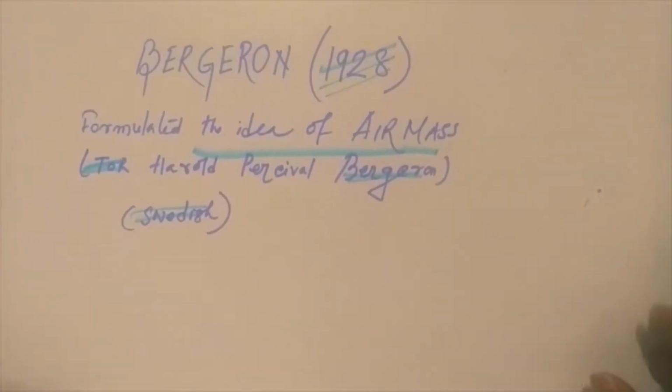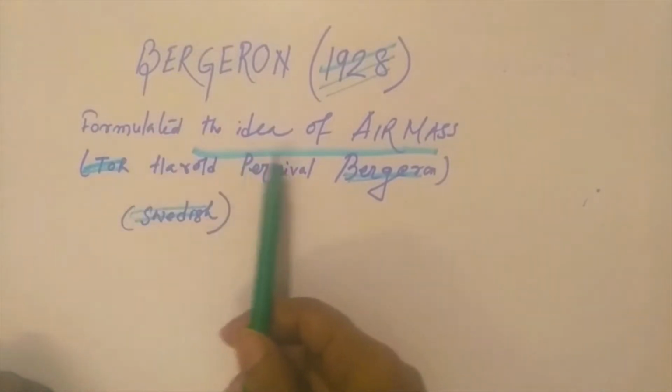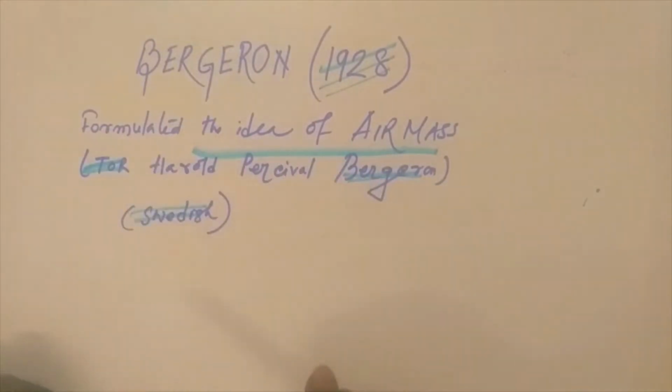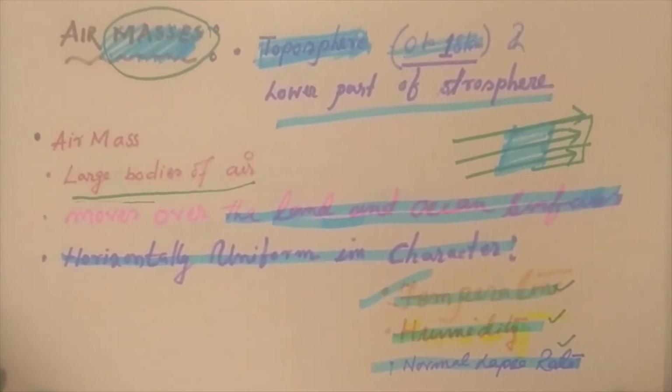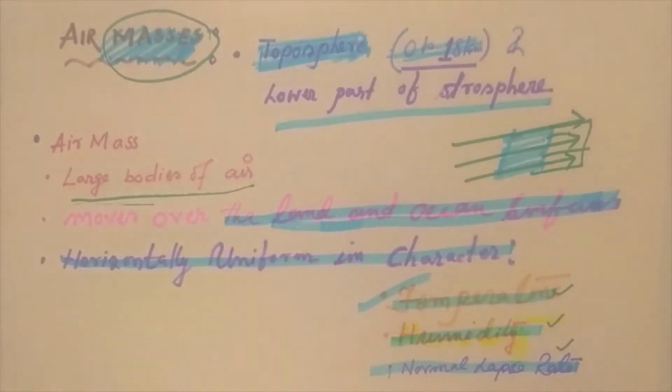Tor Bergeron, the Swedish meteorologist, in 1928 first formulated the ideas of what air masses are. Now, air mass is an atmospheric phenomenon. The atmosphere ranges from the surface up to 10,000 kilometers, so we have to identify the zone of the air masses.